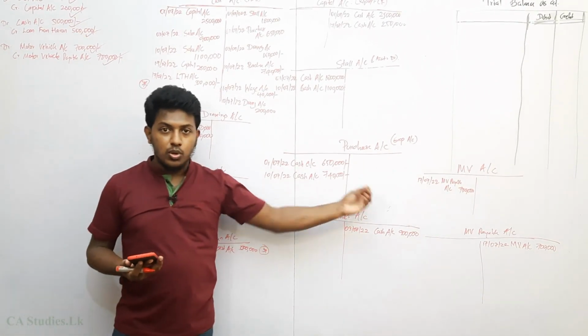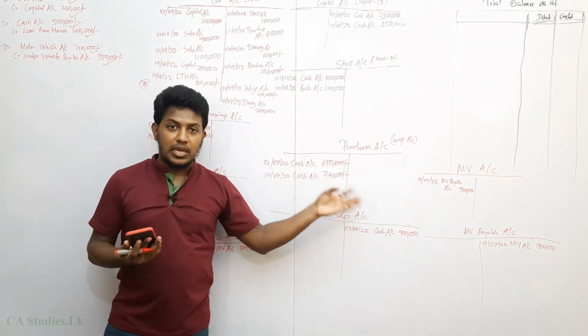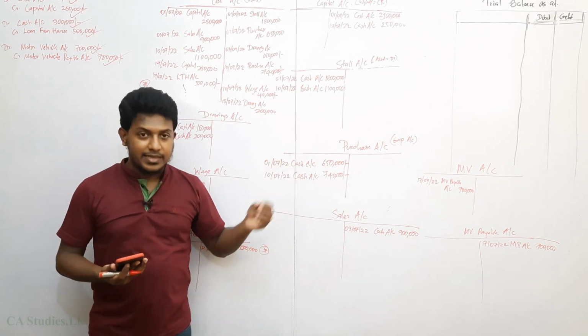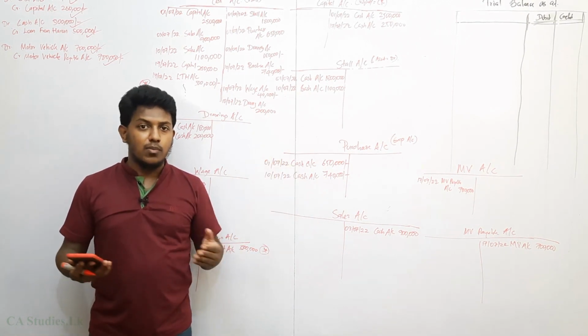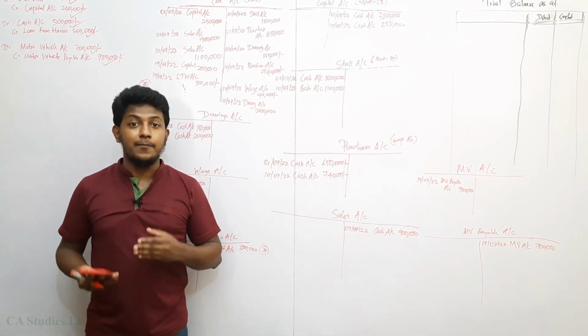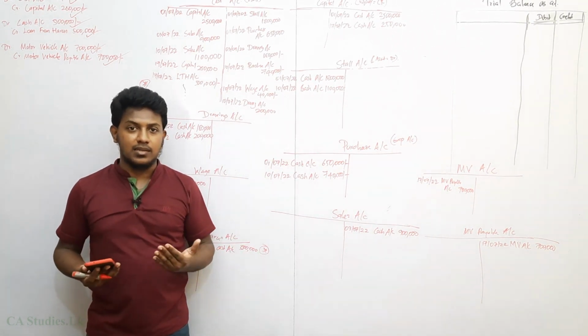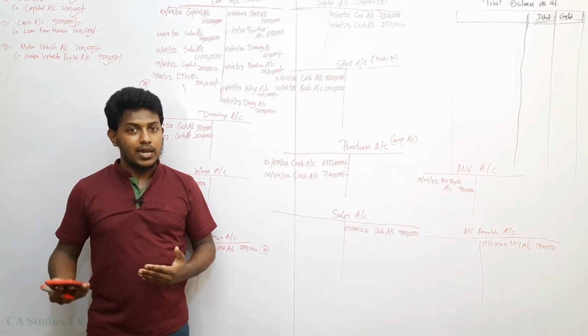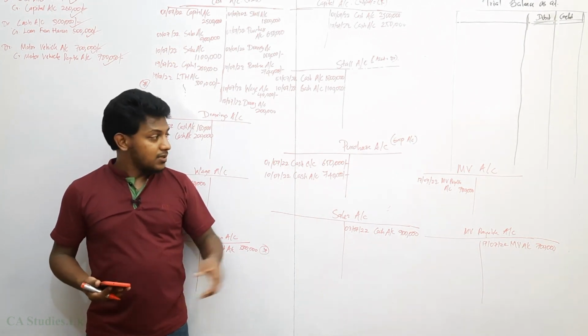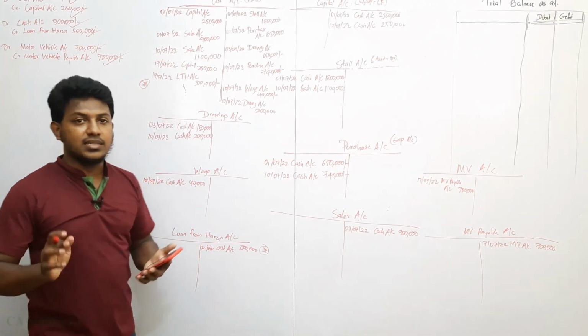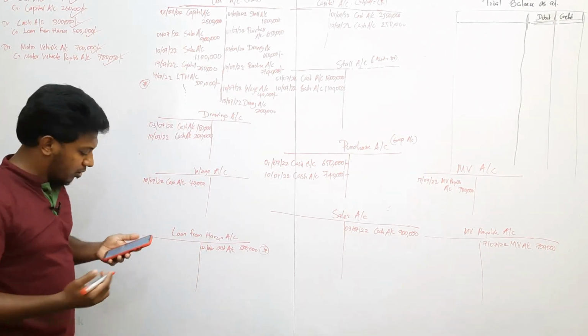We don't need to own the vehicle in order to recognize it in the financial statements. If that asset is controlled by the entity, used by the entity, and economic benefit is earned by the entity, it can be recognized. If economic benefit is not earned by the business, it should be derecognized. Right, derecognition is not in your syllabus, don't worry about that.